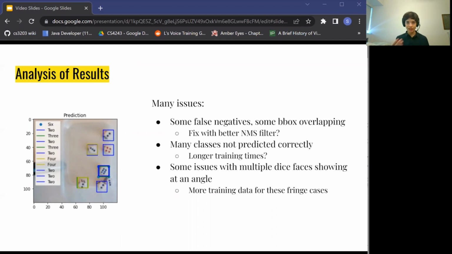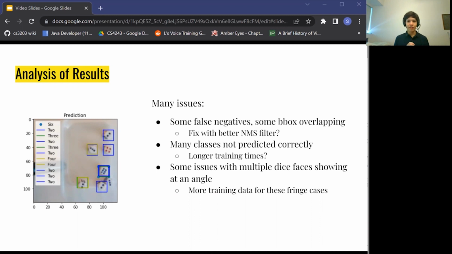And then, there are many classes that are still not predicted correctly. On the left here, it's a bit hard to see, but only about half of the anchors are predicted with the correct side of the dice. I feel like this can be helped a bit with better and longer training and by adjusting the learning rates and such.